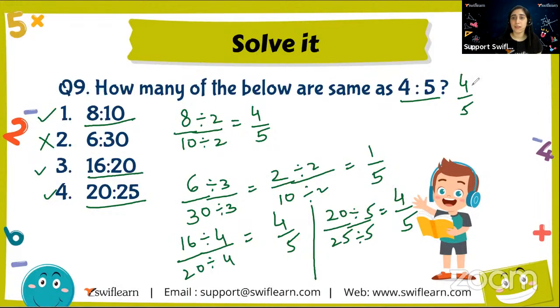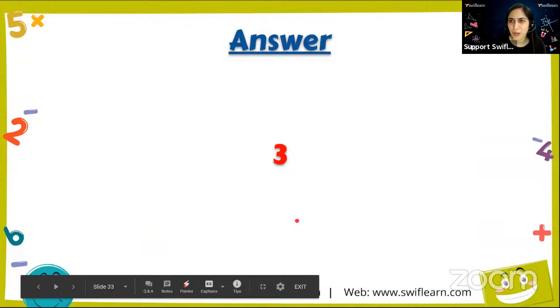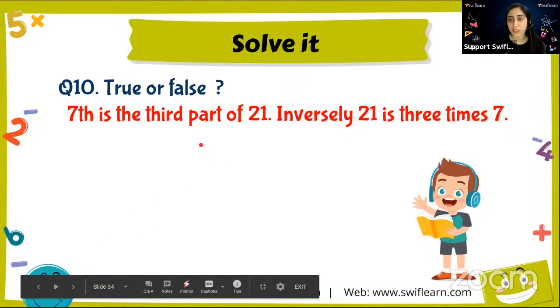Let's see how many the answer is telling us. We got 3 ratios. Let's see. Yes, that's right. We got 3 ratios. All right. Now, finally, you got the answer, right? You got it or not? Yes? Okay. Let's do the last question for the day.